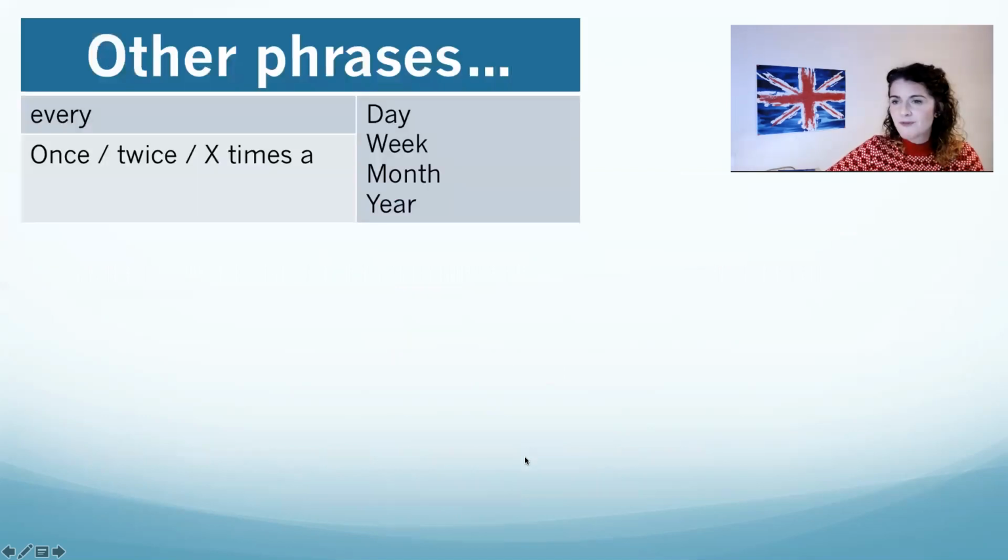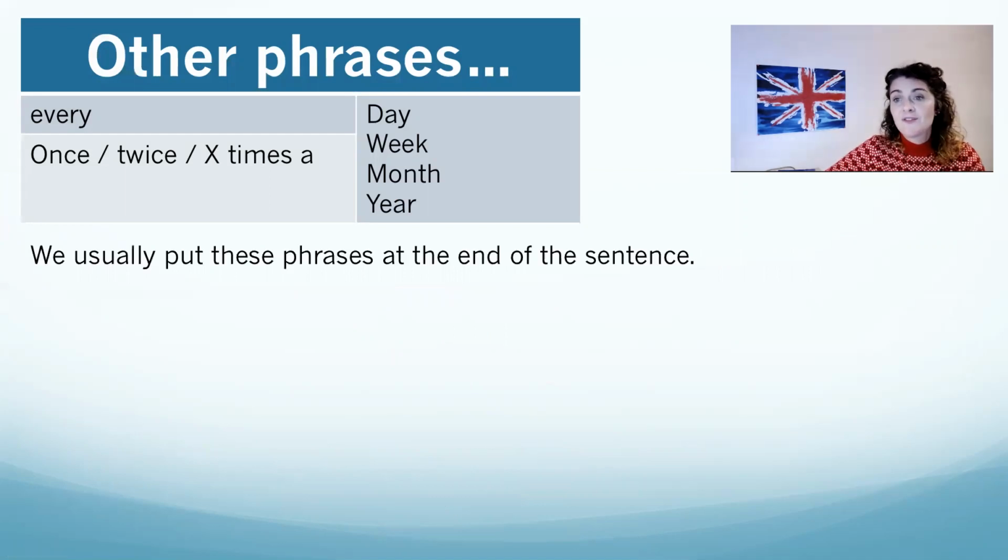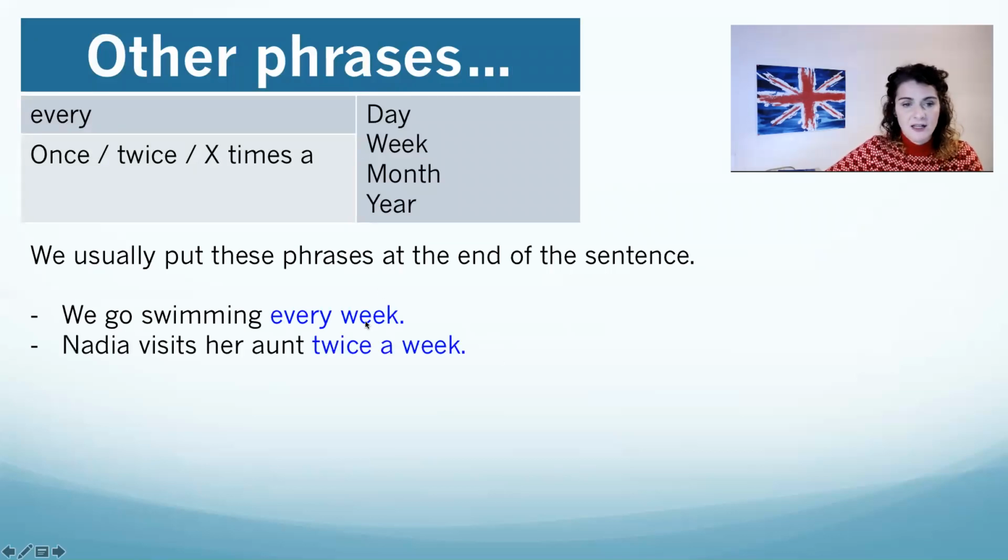Okay, some other time phrases that we use to express how often we do something. We usually put these phrases at the end of the sentence. So we might have every day, every week, every month, every year, or once a day, twice a week, 3 times a month, 5 times a year. These express how often we do things. For example, we go swimming every week. You can see this time phrase is at the end of the sentence. Or Nadia visits her aunt twice a week. Again, at the end of the sentence. This is what we usually do in the English language.